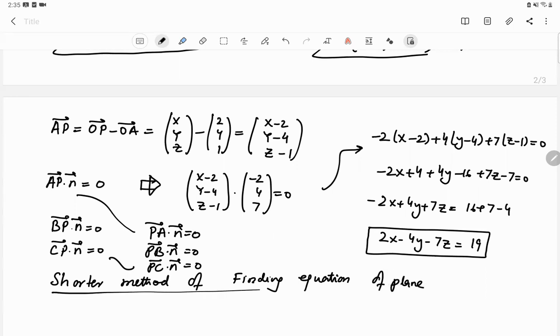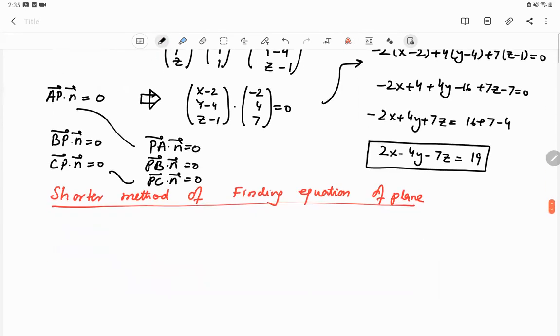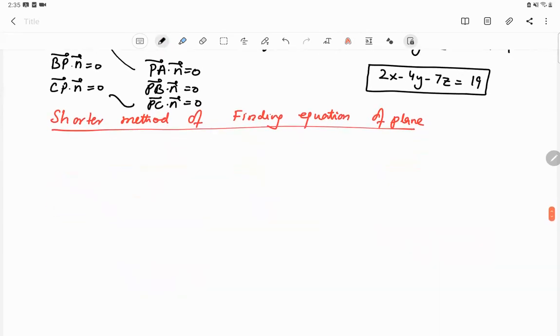Many teachers teach this method. This is a very short method, and you can write the equation of a plane in one step, okay? But before that, I move on to this topic. Again, consider this plane. This is the vector normal to the plane, and point A is a fixed point on